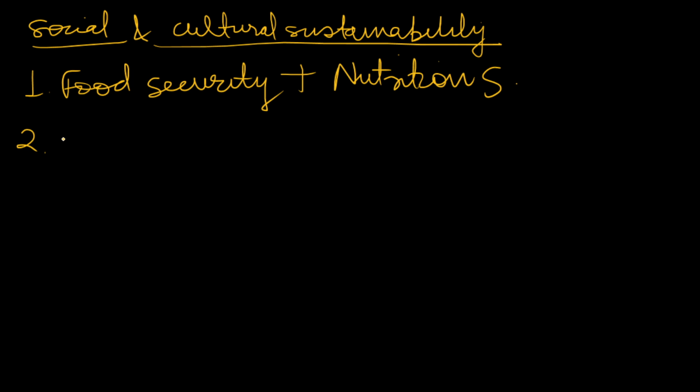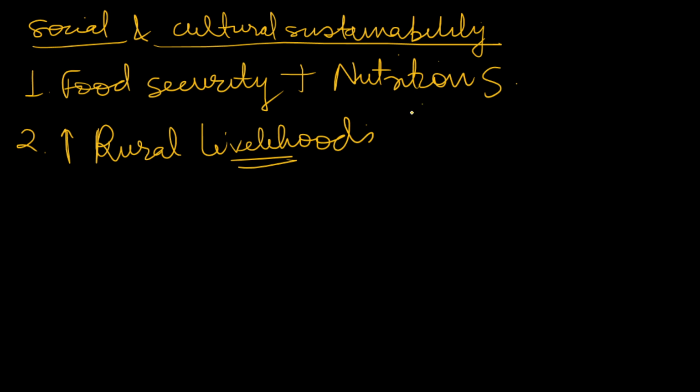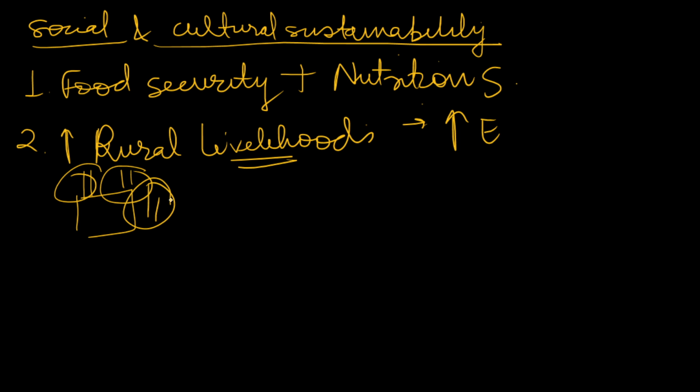It will enhance rural livelihoods. Obviously, it will increase local employment. I don't know how many of you are from Punjab, Haryana, or if you have visited those places, you will find that most of the farmers have now started following the agroforestry system. They generally grow populus deltoides trees, which are a very good input to plywood industries. So those populus deltoides go to plywood industries, and the nearby plywood industries will generate livelihoods. Okay, so these examples can be mentioned here.